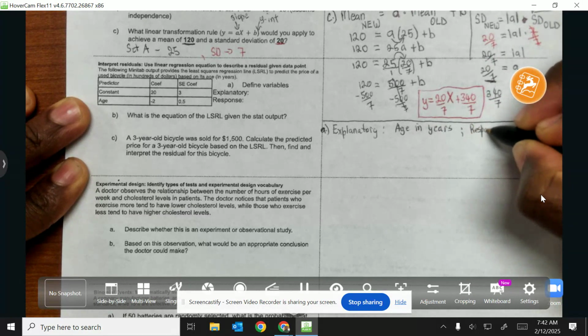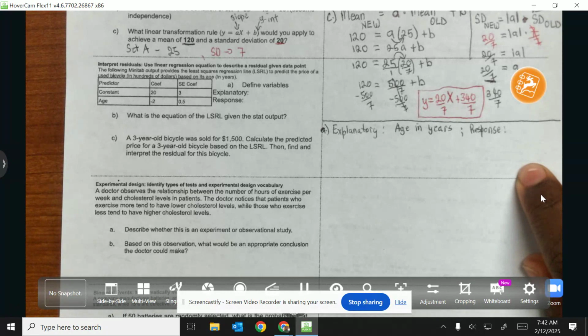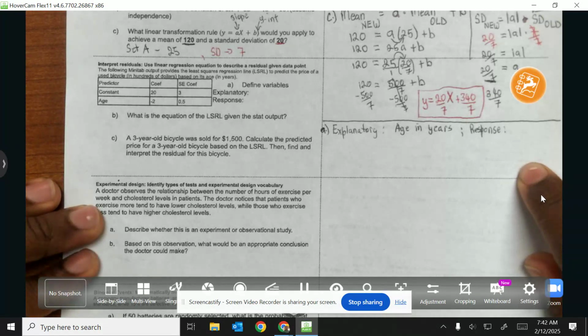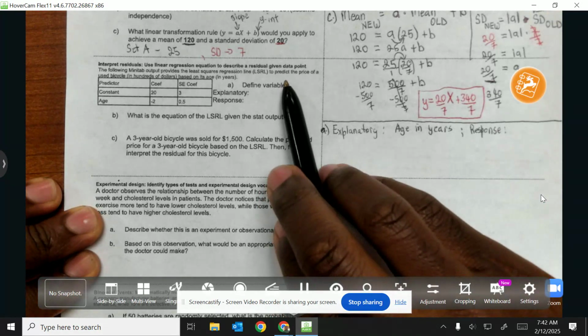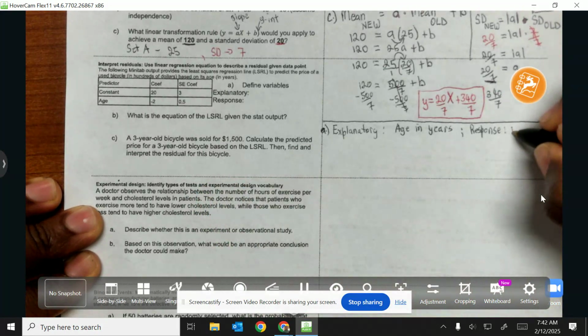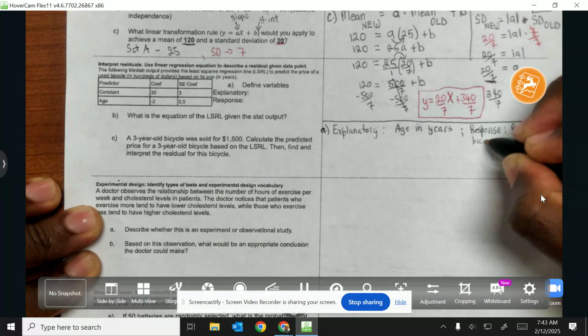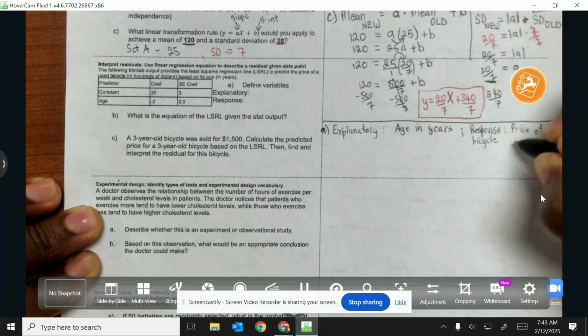The response variable is basically what's reacting to your x value, or what's essentially being impacted by your explanatory variable. So what was being responded was the price of the used bicycle in hundreds of dollars.